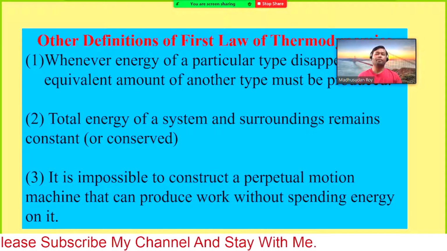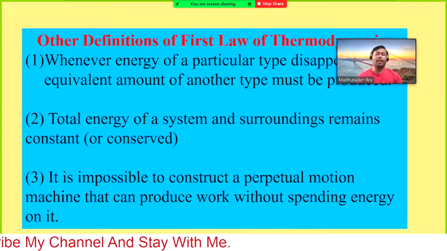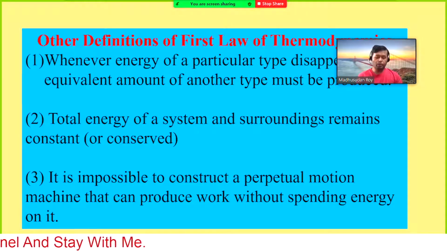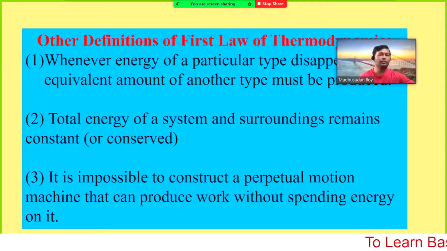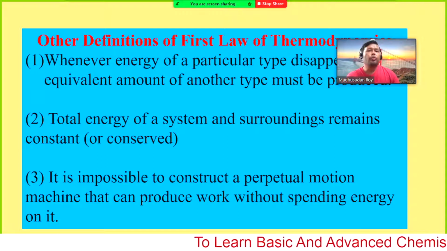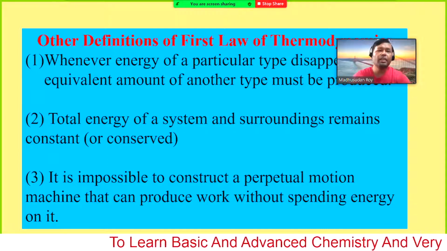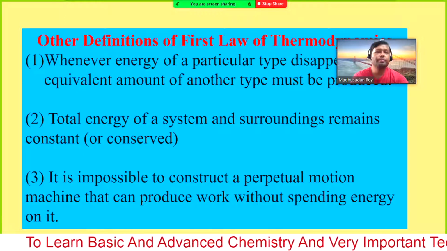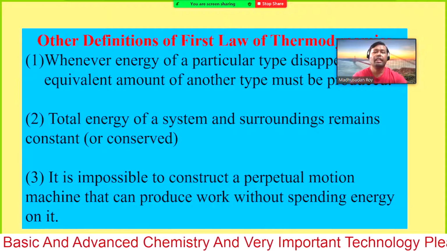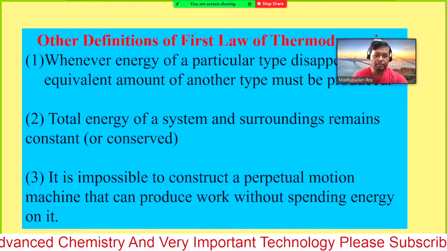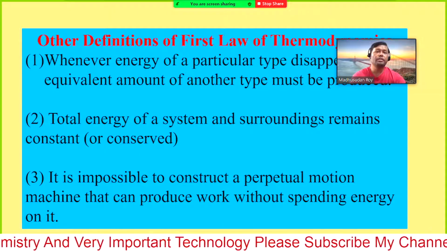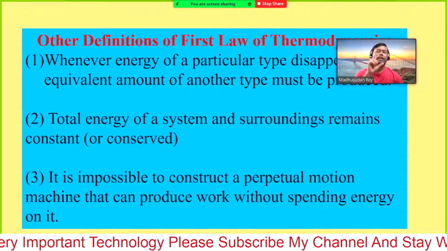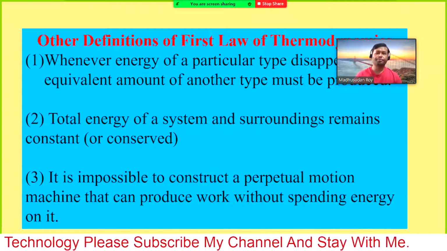What does it mean? If you use one light with 100 watt power for 10 hours, you will use 1 kilowatt hour. That means 1 BOT, 1 board of trade unit. So if you use it for only 10 hours, you will use 1 unit of electricity.